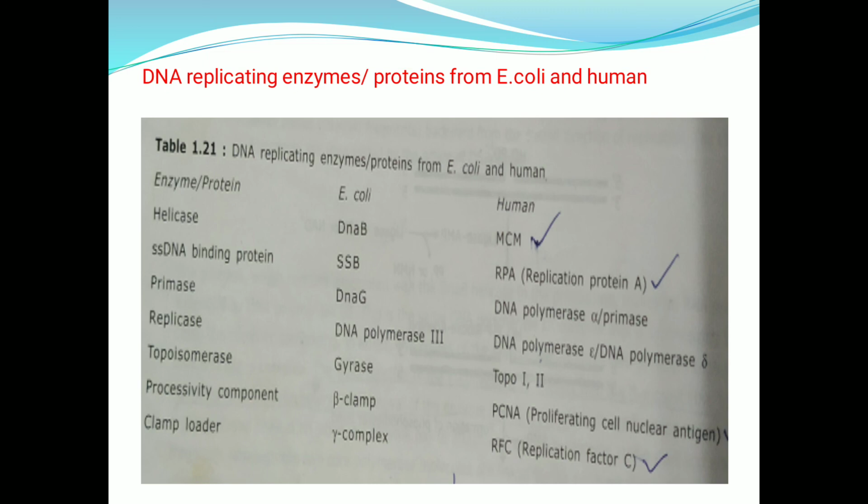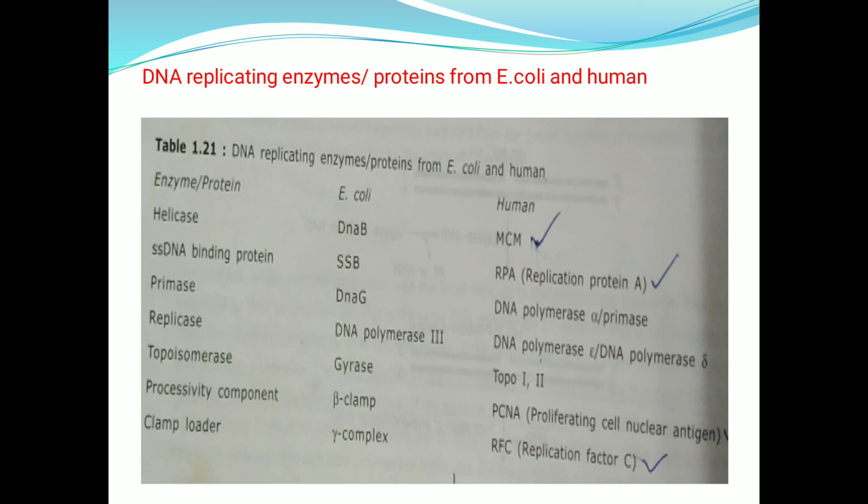And in the comparison of the proteins between E. coli and human beings, the helicase activity is done in E. coli by the protein DnaB. The same function is done in human beings by the MCM. And single strand DNA binding proteins are SSBs in E. coli, whereas it is RPA, replication protein A, in human beings. And the primase activity, that is synthesis of RNA primer, is done by DnaG in E. coli, and it is done by the enzyme DNA polymerase alpha or primase in human beings.